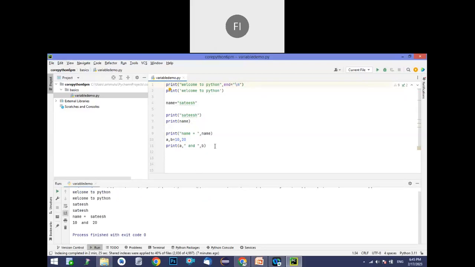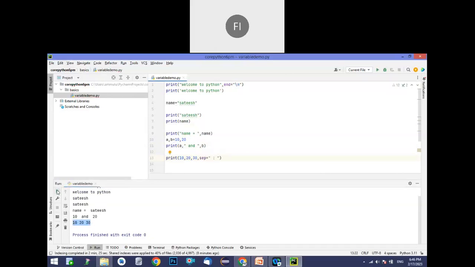And also we have another option. See, print, for example, I'm using 10 comma 20 comma 30. Okay, now if you see, the three values will print side by side. By default, remember, when you use the comma, it will give a space as a separator. That means a space between the values. But other than space, if you want something else, yes, we have that option also, sep, the separator. Now separator equal to, you can give any value. Let's take an example, I'm giving colon as a separator.